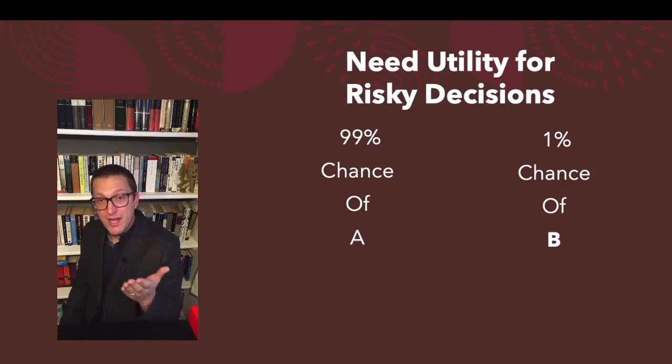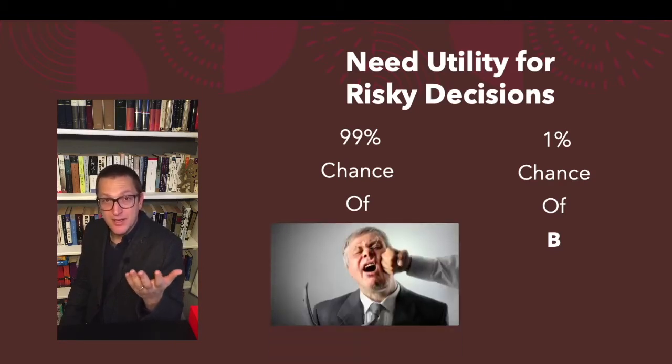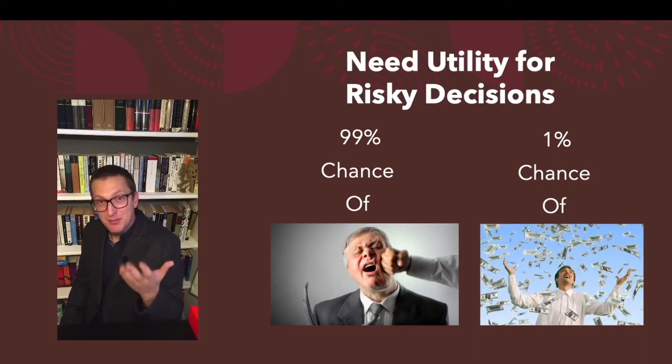You'd want to know what A was and what B was. You'd want to know the utility. What's the payoff of the different potential outcomes? Well, it turns out that A is a punch in the face and B is winning the lottery. So that's just to make it clear: to think about the expected utility of something, you have to know what its payoff is. What's the utility? You have to know probability and utility to make a decision about expected payoffs.